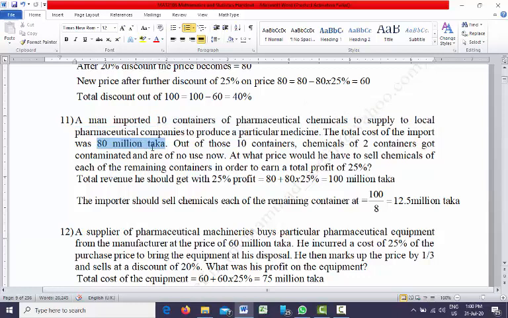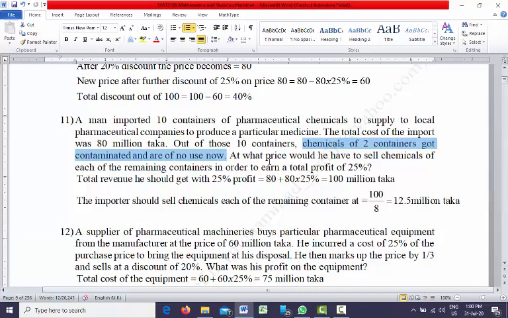Out of those 10 containers, chemicals of 2 containers got contaminated and are of no use now. So he now has only 8 containers of chemical.